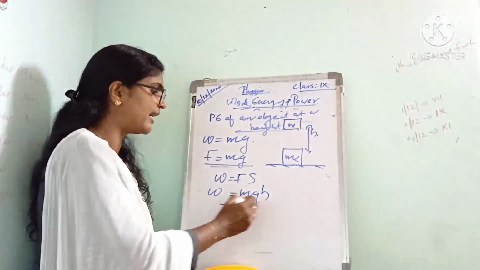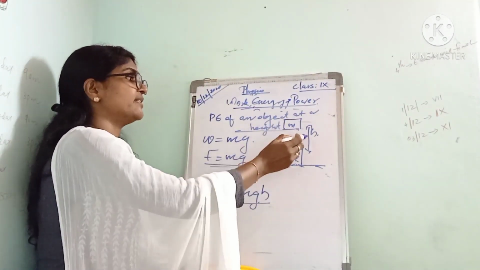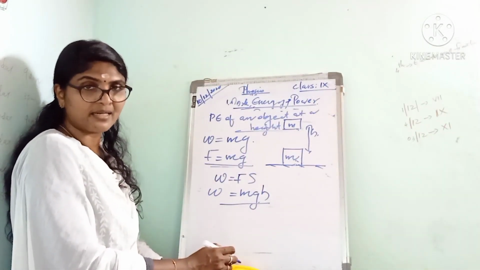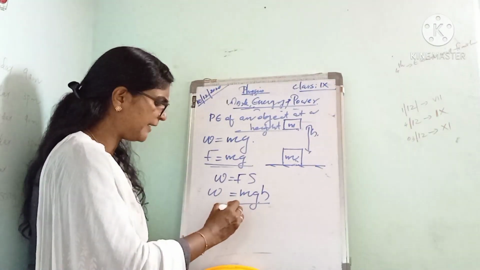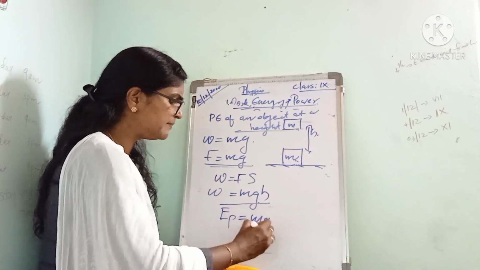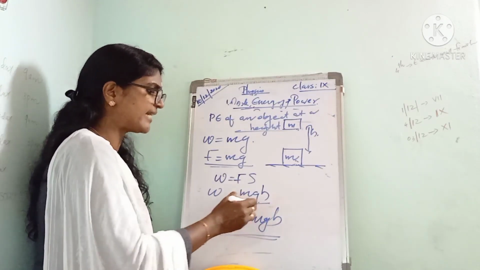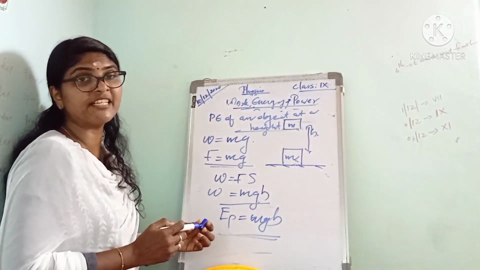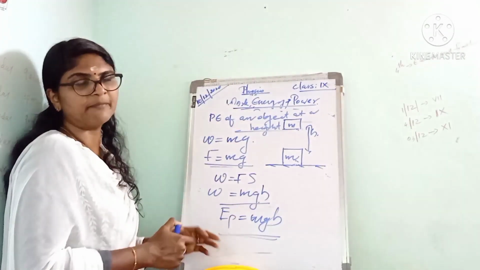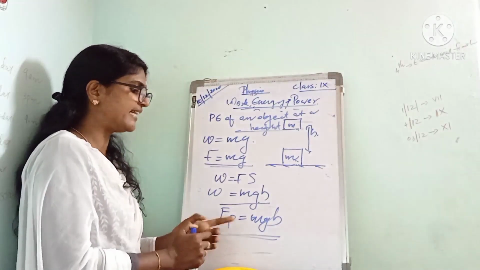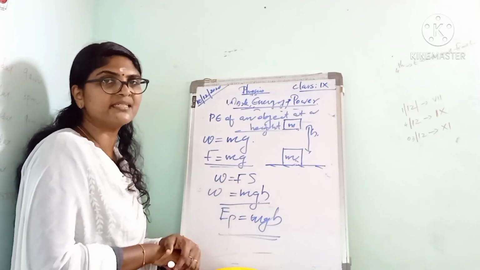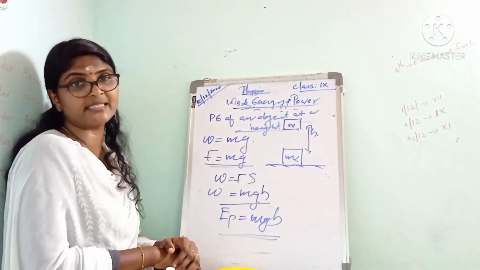This much work is done to move this object through a distance of h, and this work done is converted as potential energy EP, or the gravitational potential energy EP, that is equal to mgh. This is the expression for potential energy, or the gravitational potential energy. EP is equal to what? mgh. So the potential energy depends upon the mass, the acceleration due to gravity, and the height through which that object is raised.